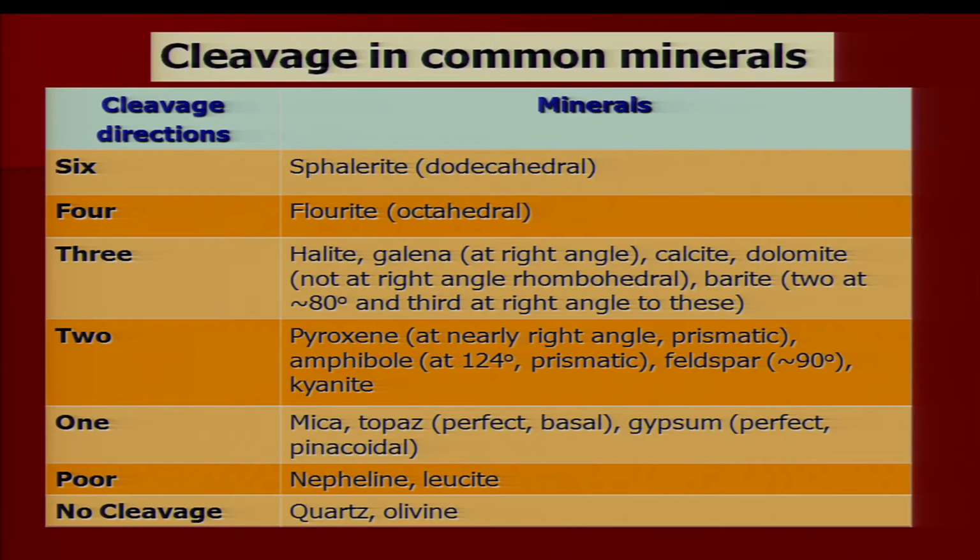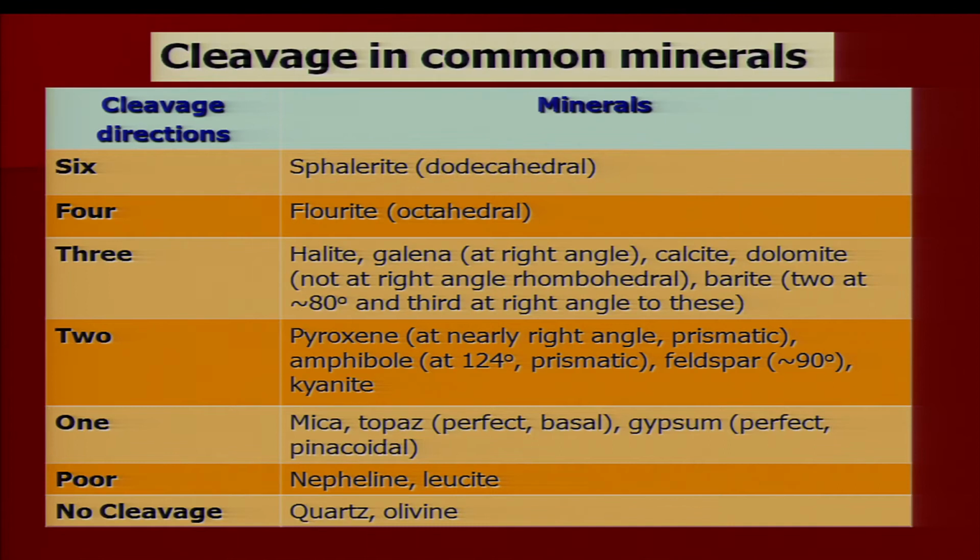Now, cleavage is a very common property in minerals, and it depends upon the direction. Sometimes you have partings or cleavage along 6 directions, 4 directions, 3 directions, 2 directions, 1 direction, or sometimes it is poorly developed, or sometimes no cleavage is developed in the mineral.